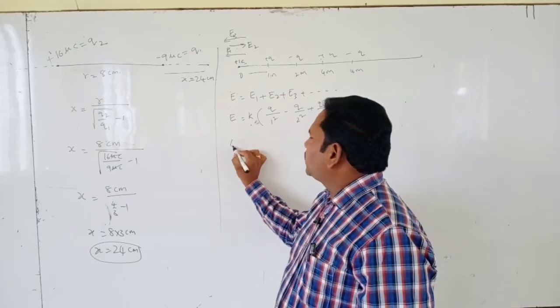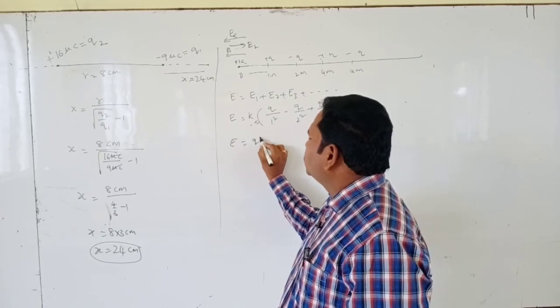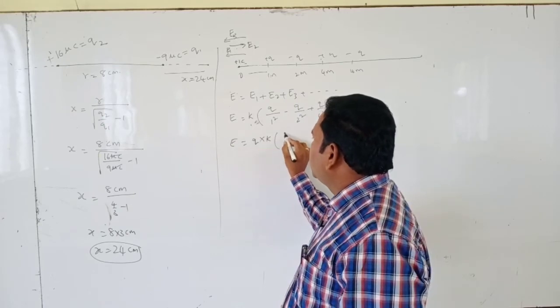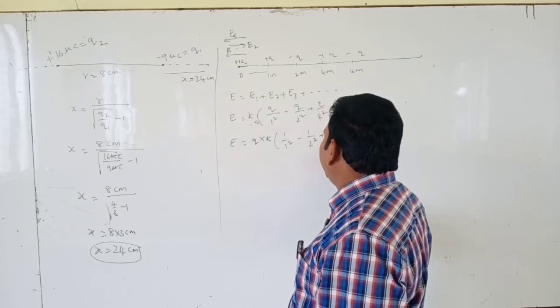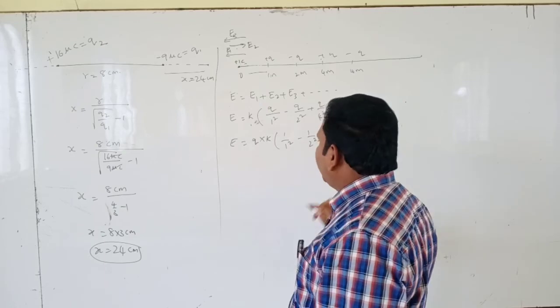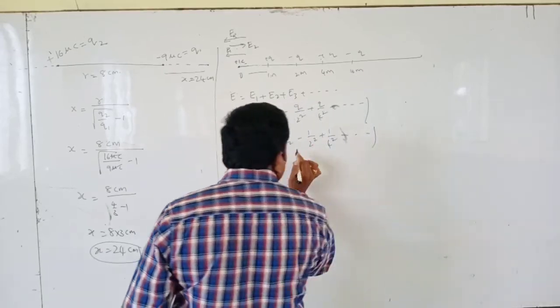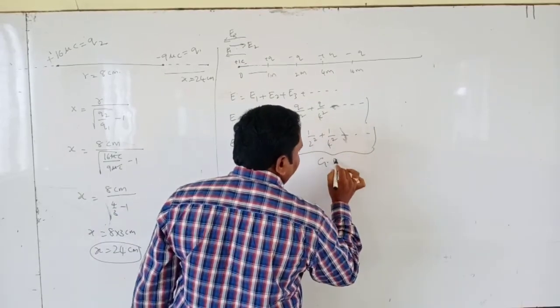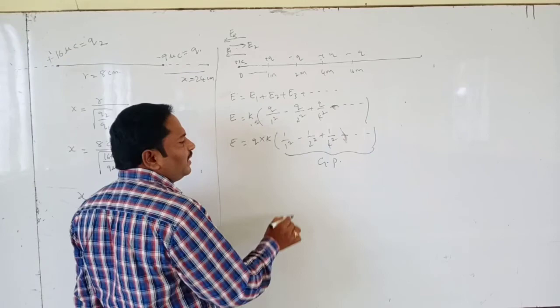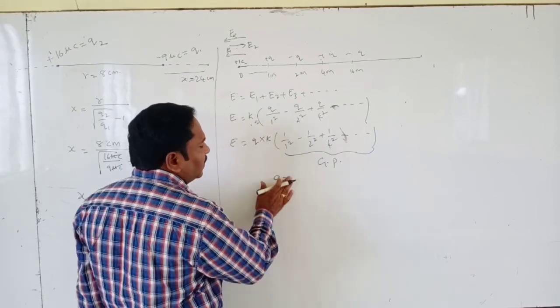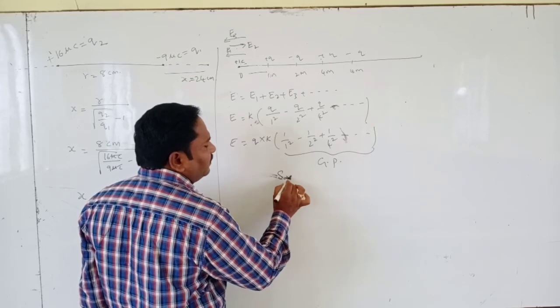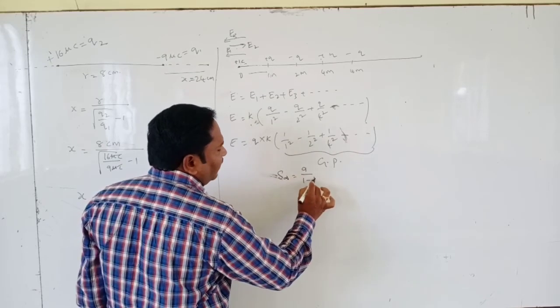Here take q and k common: Qk into 1 by 1 square minus 1 by 2 square plus 1 by 4 square, minus and like this. This series is in GP. What is the formula? S infinity equals A by 1 minus R.